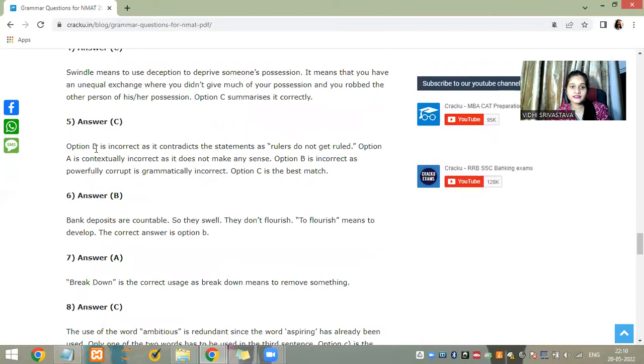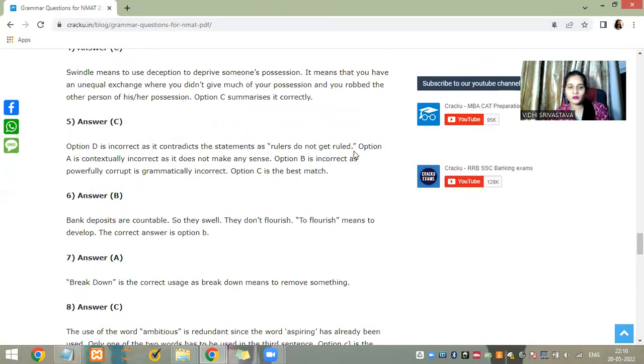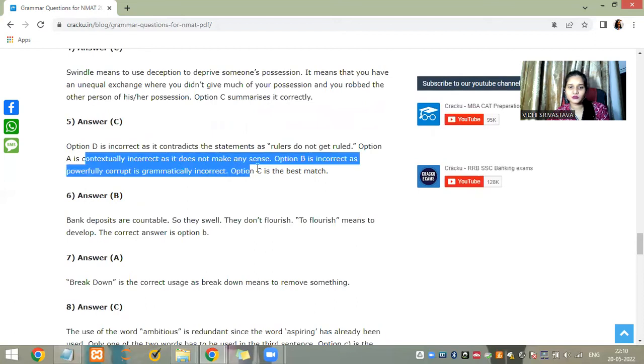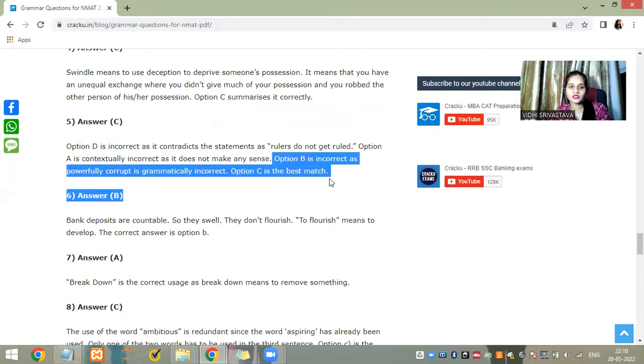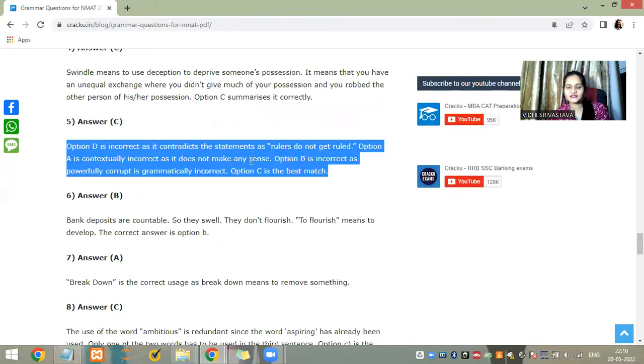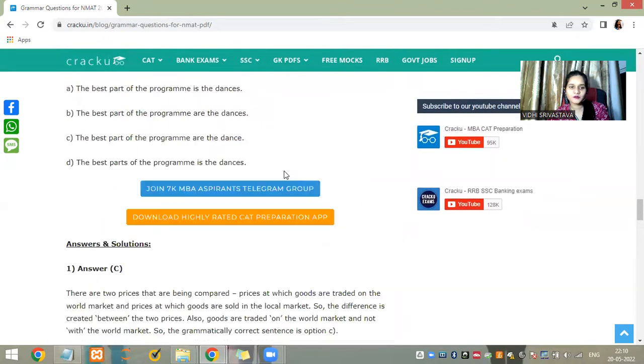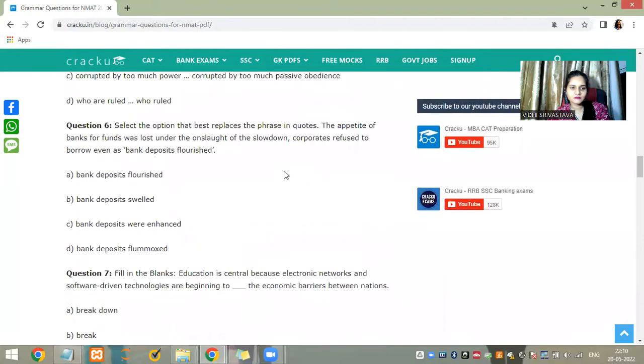Okay, the answer is C. D is incorrect as well; it continues to say the rulers do not get ruled. Option A doesn't make any sense. B is incorrect as powerfully corrupt is grammatically incorrect. C is the best option. A is factually incorrect as it does not make any sense. C is the best. Okay, let's see if B is grammatically incorrect.